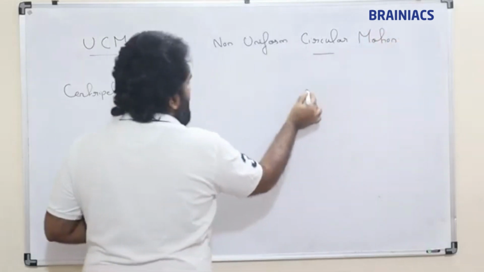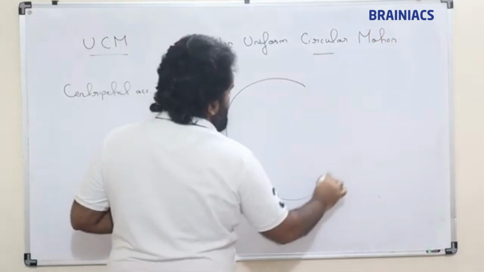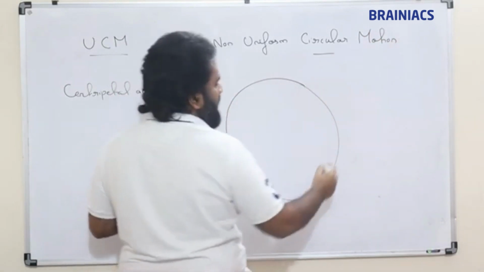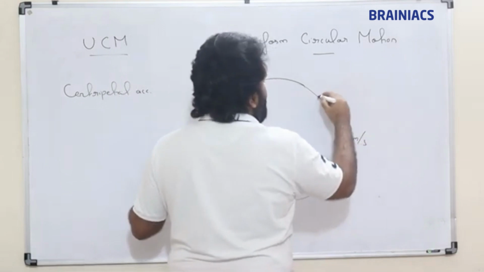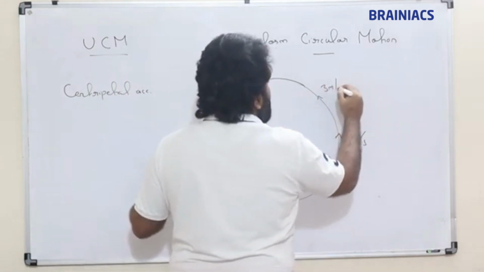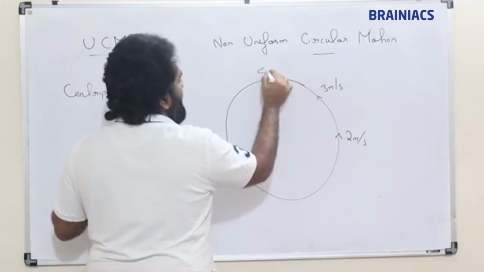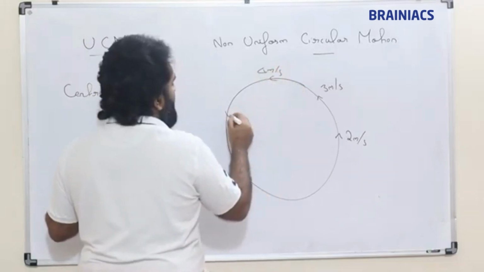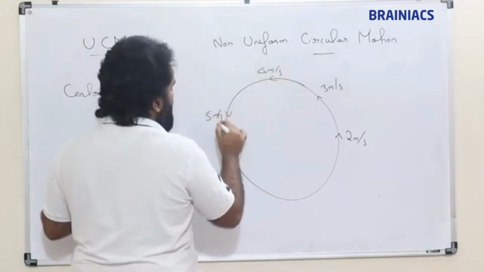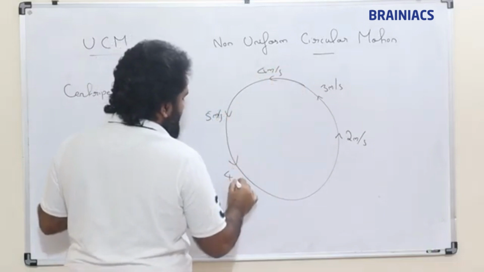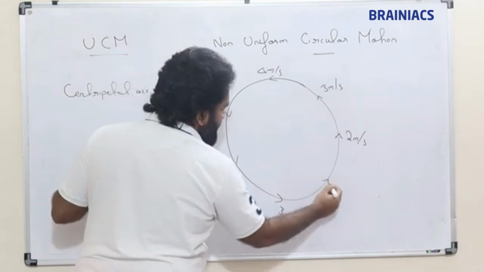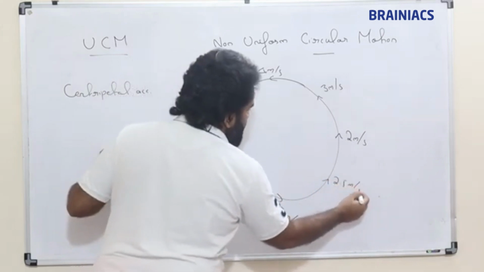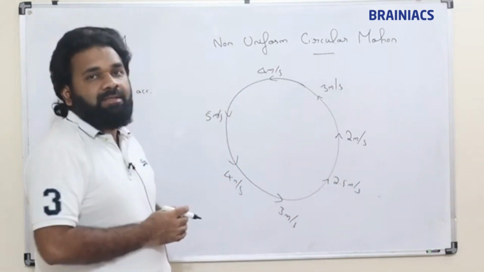Non-uniform circular motion. Suppose here if the velocity is 2 meter per second, here it is 3 meter per second, 4 meter per second, 5 meter per second, then 4 meter per second, 3 meter per second, 2.5 meter per second. So here the speed is changing.